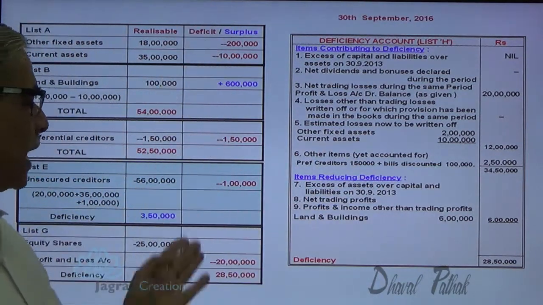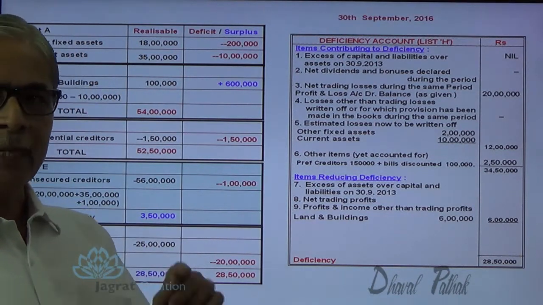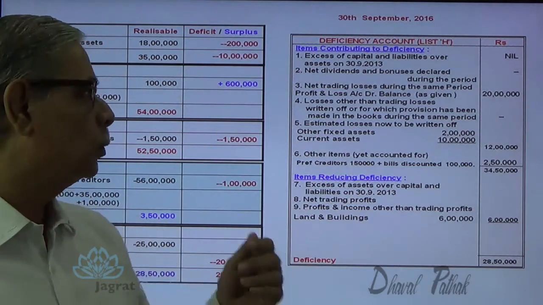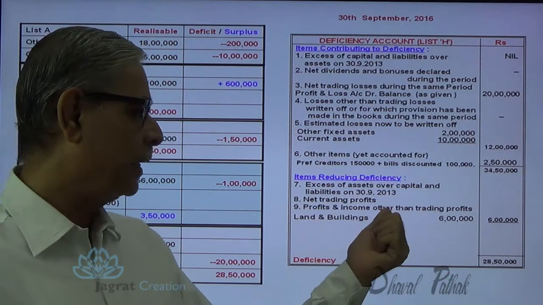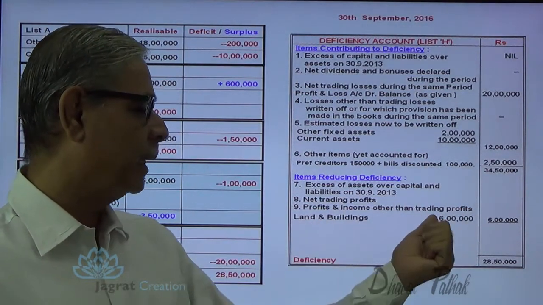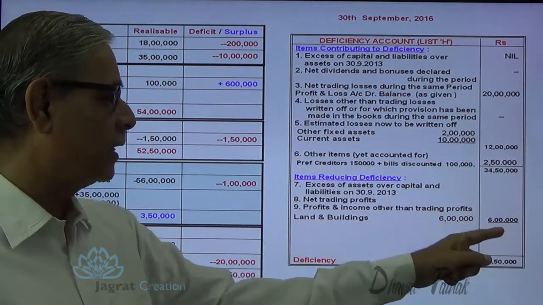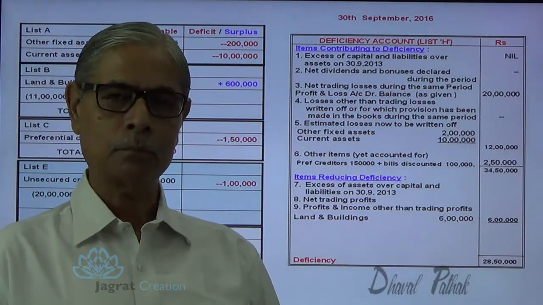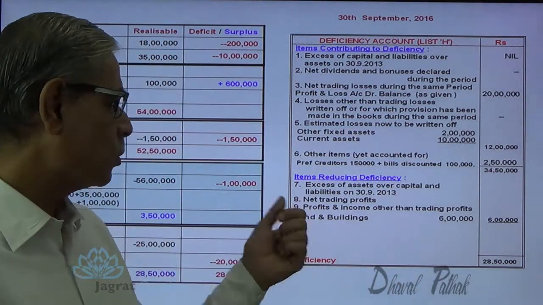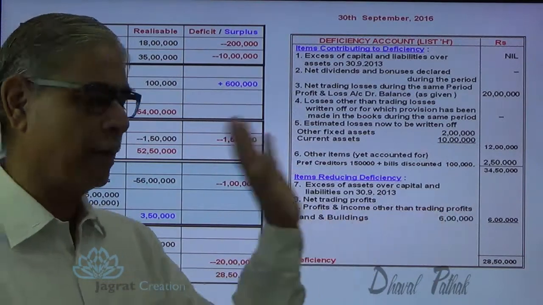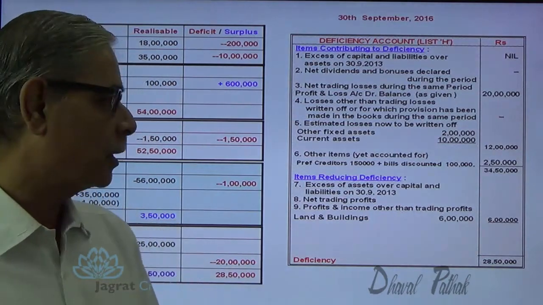If you look at all these items, the realizable value of land and building, which is expected to be 6 lakhs more over the book value, is going to reduce the deficiency. So profits and income other than trading profits, land and building 6 lakhs, reduces the deficiency. So 6 lakhs rupees are recorded here. Notice it. Now in this deficiency account, this is to be recorded in point number 9. Remember, point number 9, because you are supposed to write down these points in the examination.